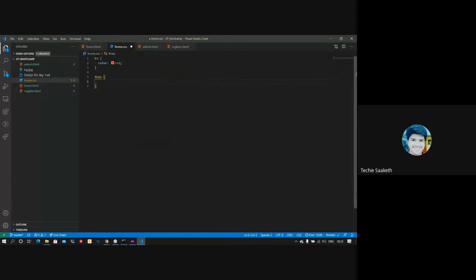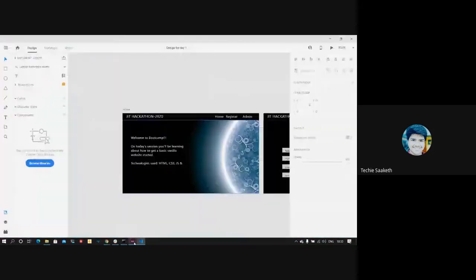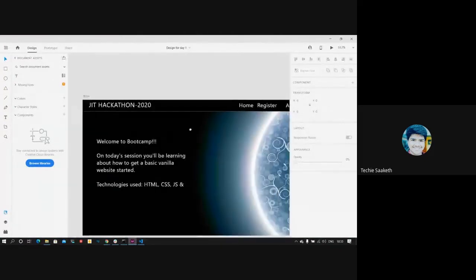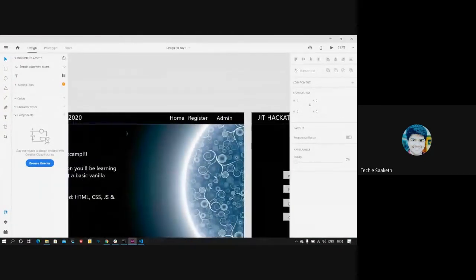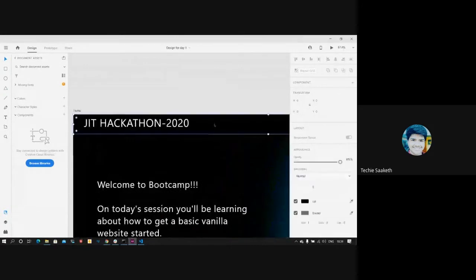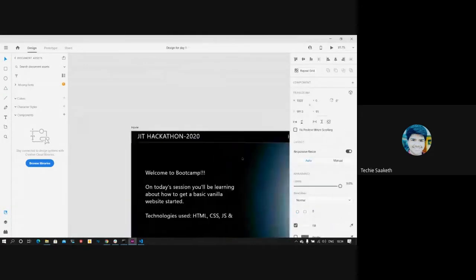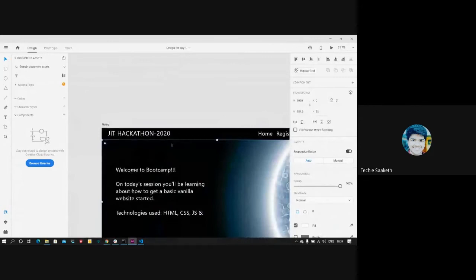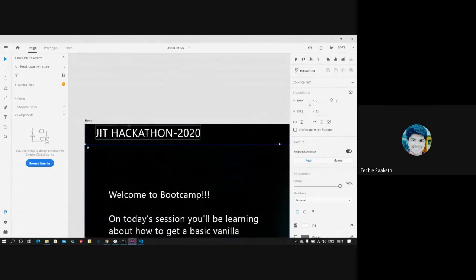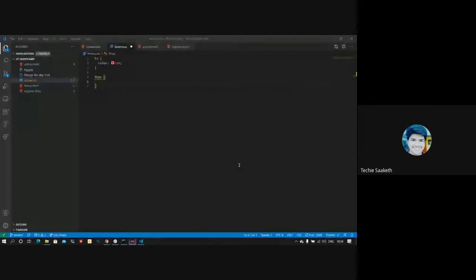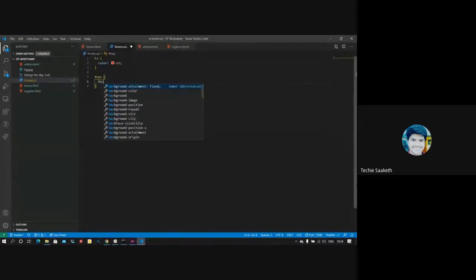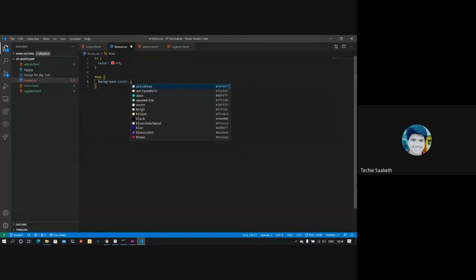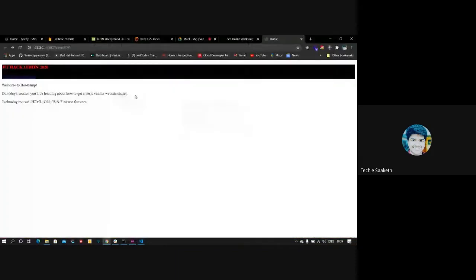Now let's see how it should look. The background should be black in color, as you can see here. So we have to make the background black, and then the contents on it white. We'll do that first. There is a property called background-color, using which we can set the background. Since the background is black, we'll write black. Let's see.